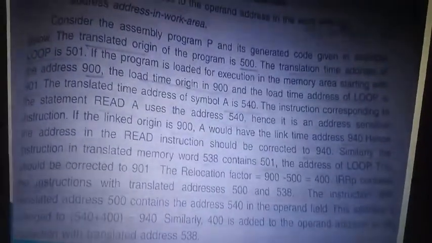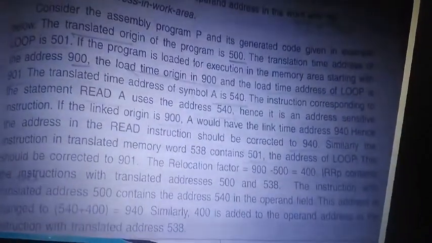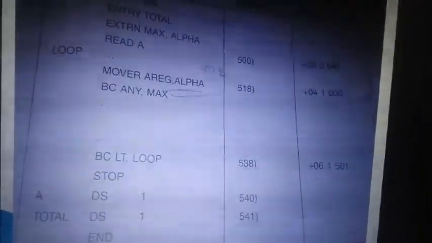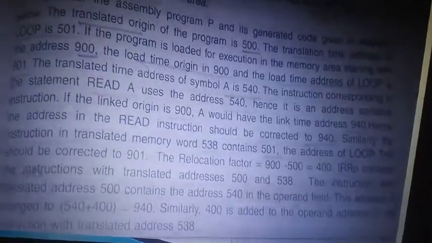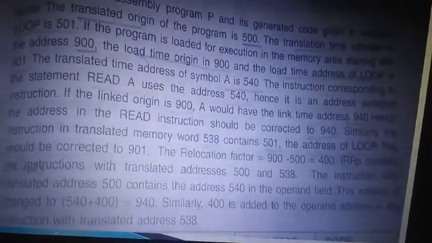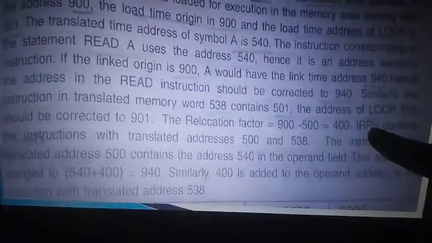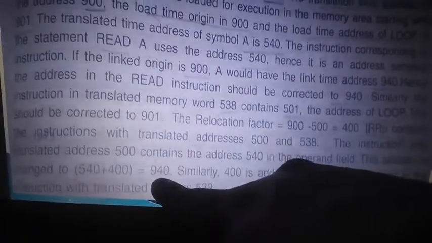External means, with an example we will analyze the algorithm. This was the example given, two programs P and Q. P is the first program, which has the origin at 500, and loop is at 501, right? So this is the first program, the P program. Imagine the load address is 900. Then A is at location 540, so A will be at 540 plus the relocation factor 400, that is, 900 plus 540 plus 400, 940 is the address of A.